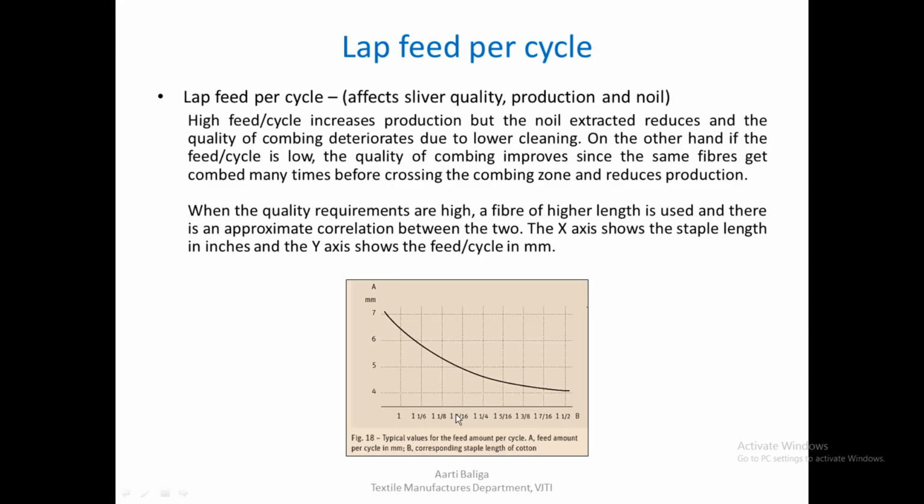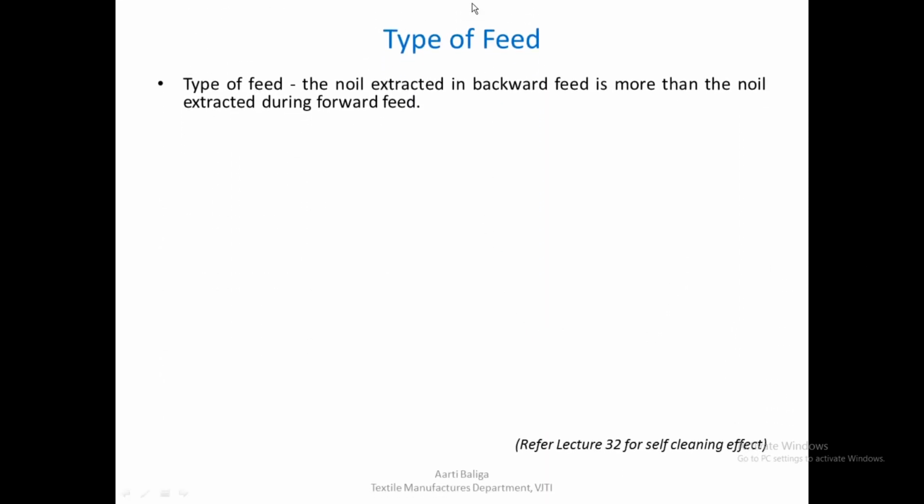In that case, since we are going for a better quality, we must also have a better quality of combing. So if we were to correlate this, we should have a very low feed per cycle. As we go on increasing the staple length, we see that the feed per cycle has to be reduced to get a better quality of cleaning and noil elimination.